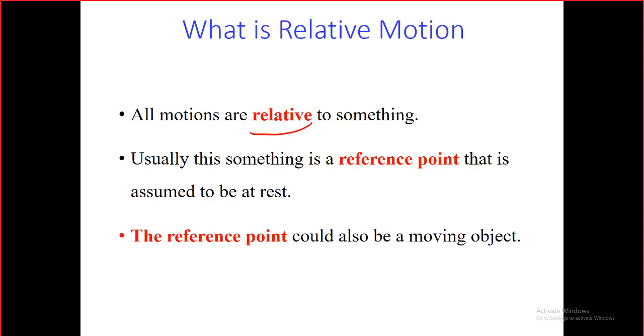What does it mean? It means that we have, first of all, to choose a reference point to be able to describe. I think we have talked about that in the last lecture. What is the importance of the reference point? The point that you are relating your position to. Different reference points will end up with different description of the same motion. What does it mean? Look at that.